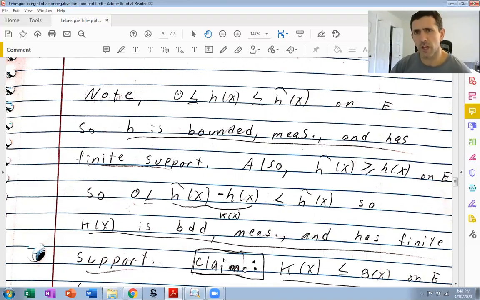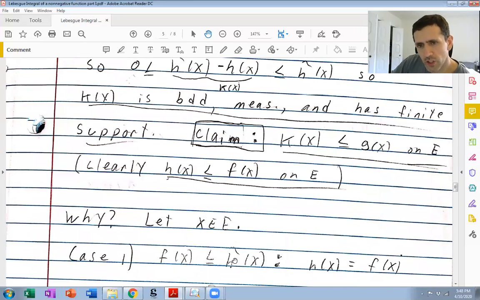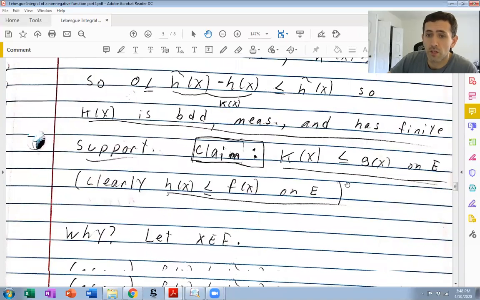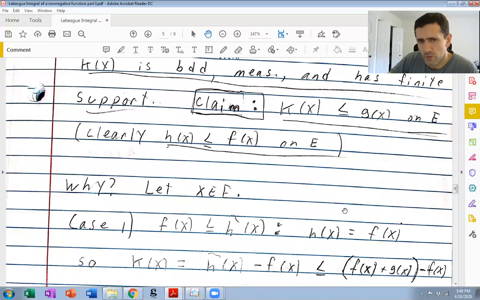So in this case, when f of x is less than or equal to h tilde of x, h of x is going to be f of x, because f of x is less than or equal to h tilde of x. So the minimum is f of x. So h of x equals f of x. So k of x, by definition, is h tilde minus h. h is f. So k is h tilde minus f.